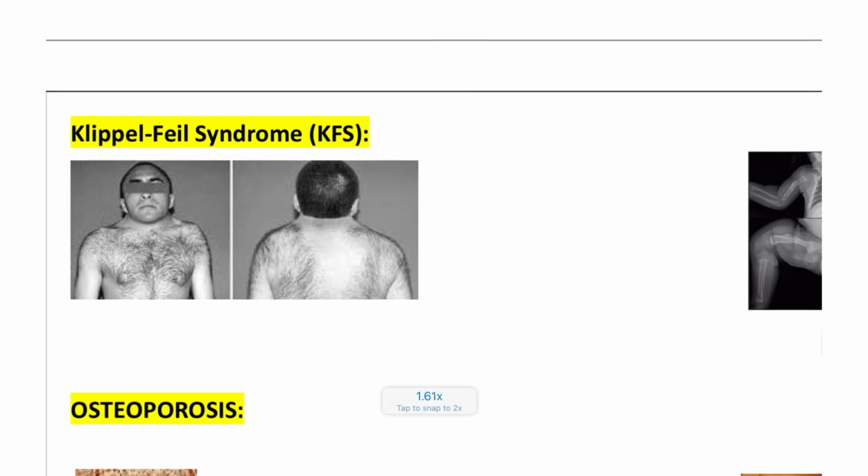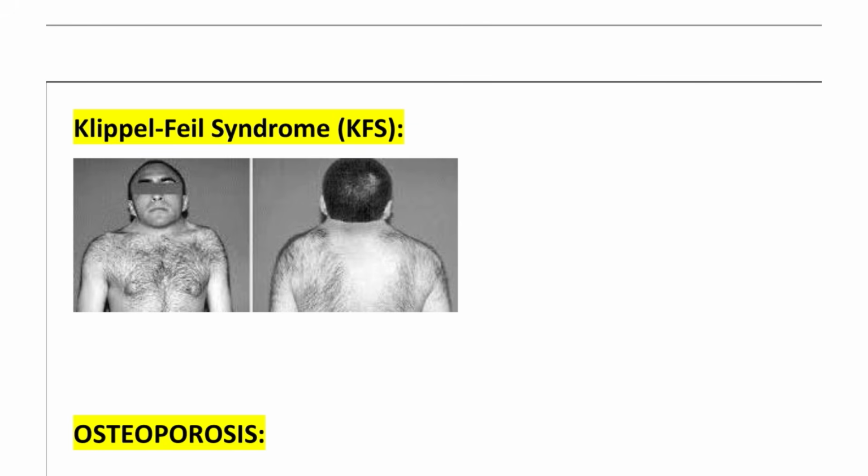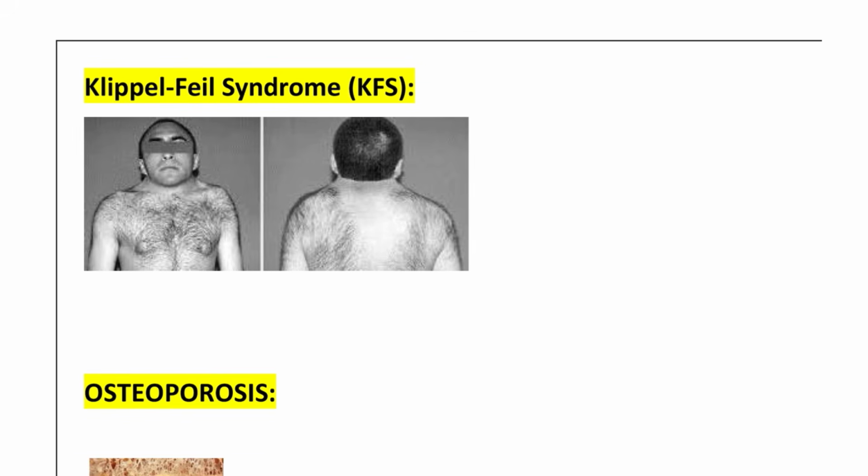Next, moving on to the differences of these conditions. So this is the final slide that we are going to discuss. First, we will be discussing Klippel-Feil syndrome. What is the defect of Klippel-Feil syndrome? This is seen mostly in the cervical spine, due to non-fusion of specific vertebrae in the cervical region. And what is the triad that you are going to see in this patient?